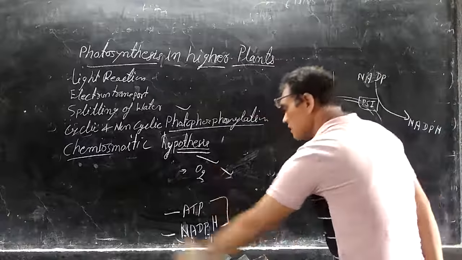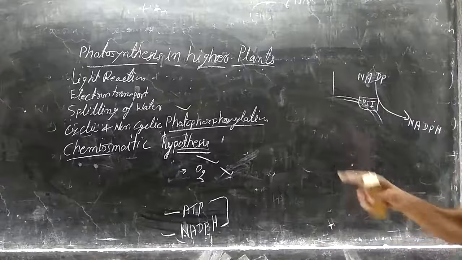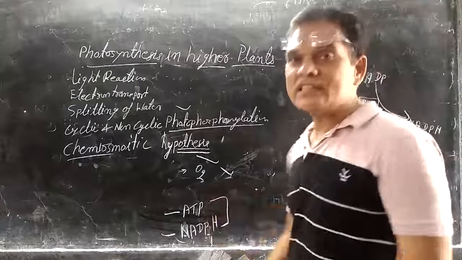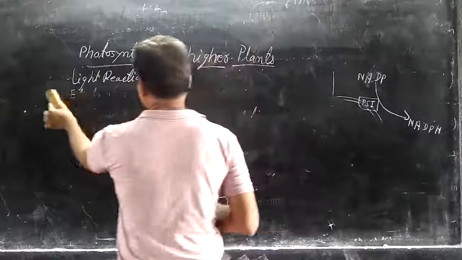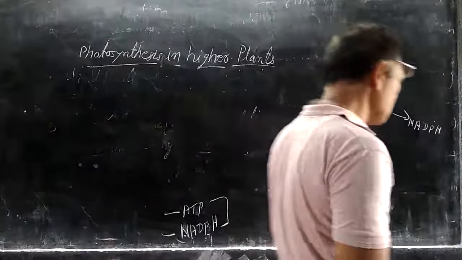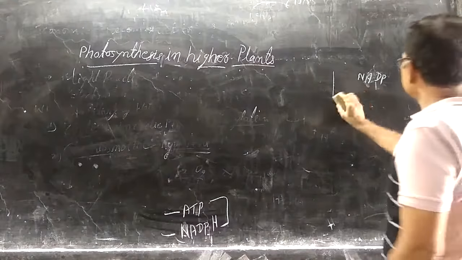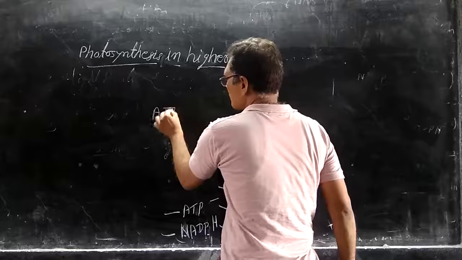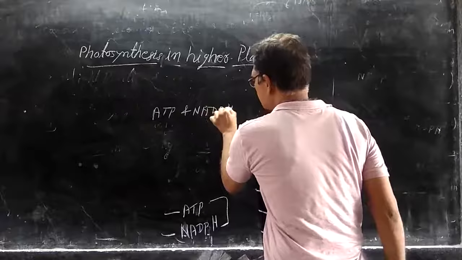Oxygen is removed with the help of stomata, but ATP and NADPH are the energy-rich molecules formed during the light reaction. What is the use of these two energy-rich molecules, ATP and NADPH?